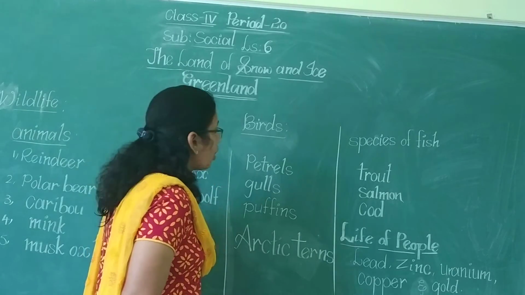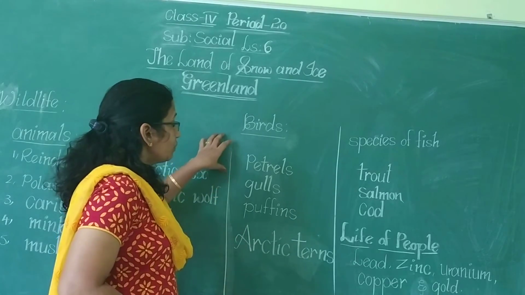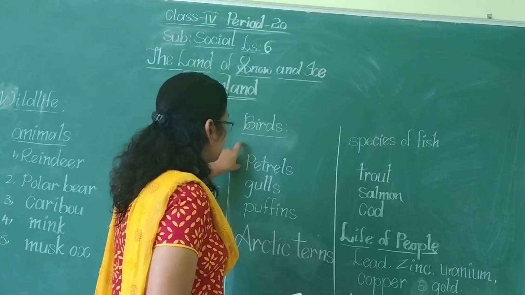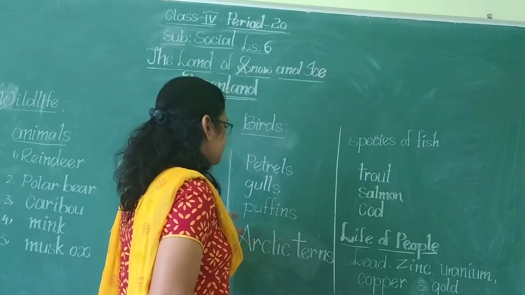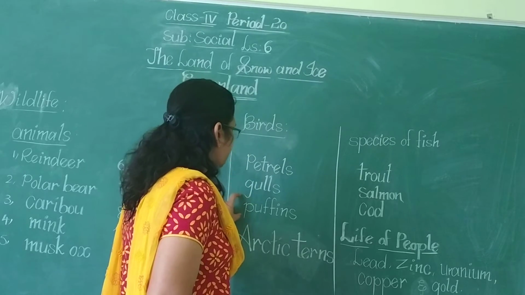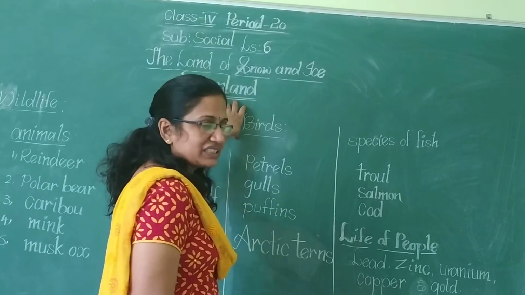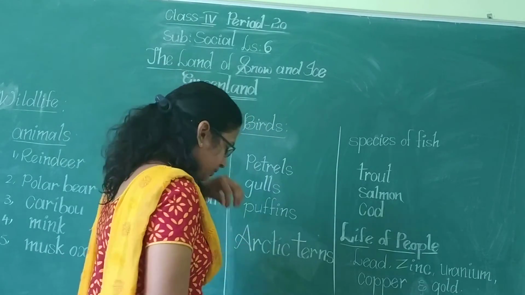In the polar region. So what about the birds? Here we can see birds like petrels, gulls, puffins, and Arctic terns. Petrels, gulls, puffins are the normal birds which we can see in Greenland all the time, that means in all the seasons.